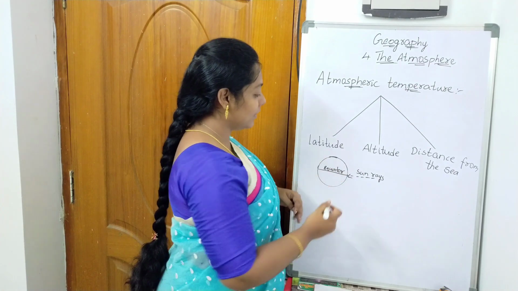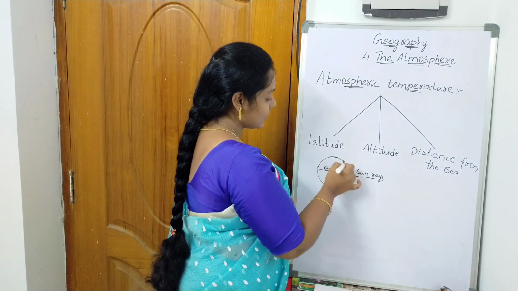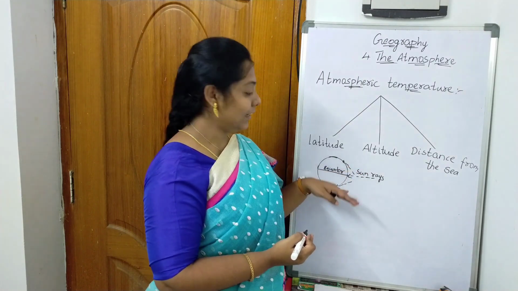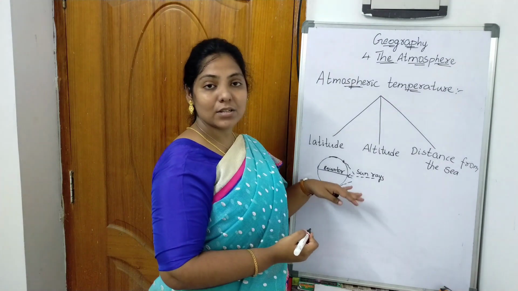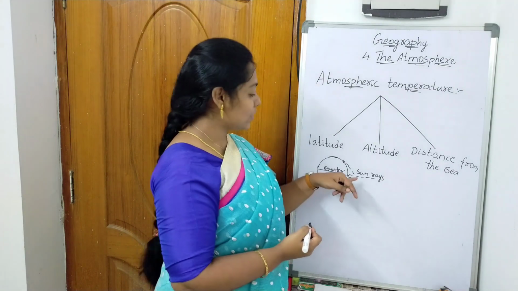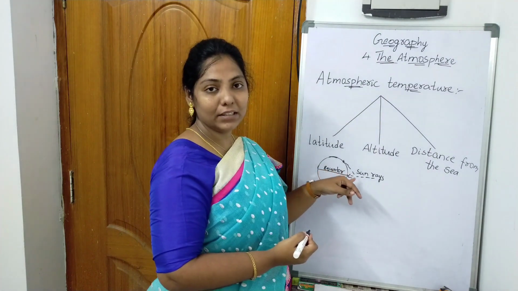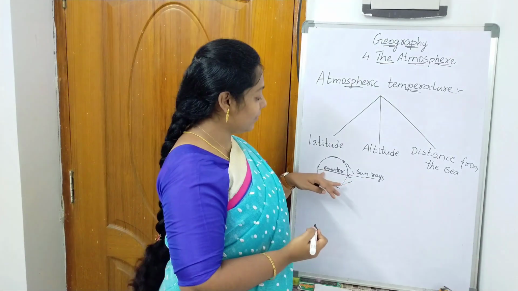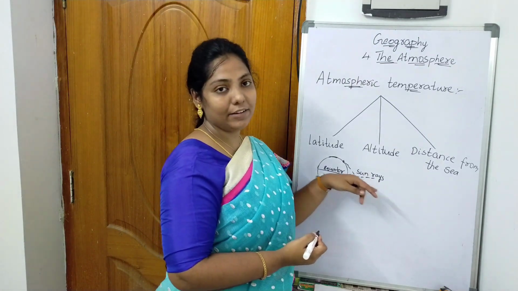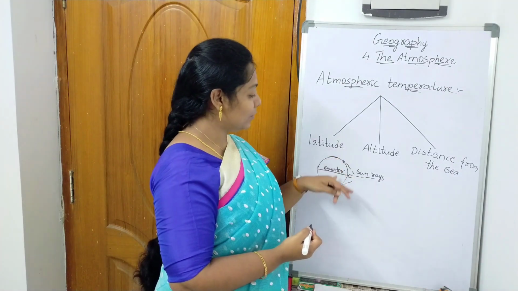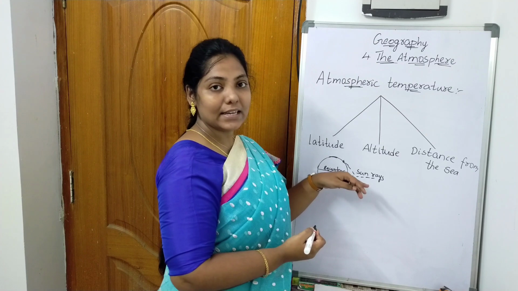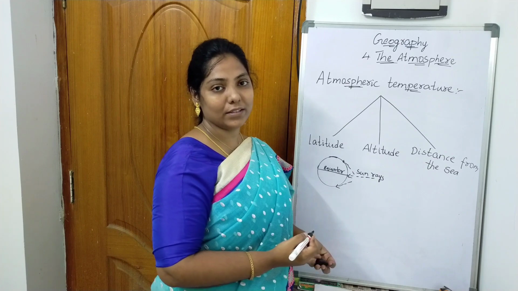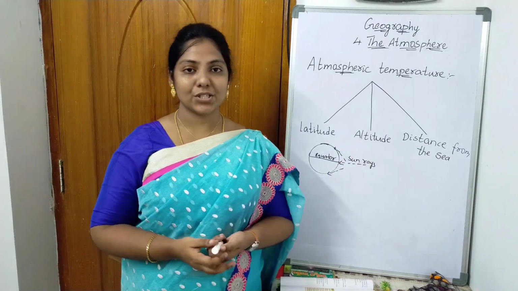If the sun rays fall on these other areas, it is taking an angle. So when it is taking an angle, it is not directly falling on the earth. It is occupying more area when compared with the equator. So here it is having less heat. Near the equator it will be very hot because the sun rays directly fall on the earth, and on the poles it is not falling directly, it is taking an angle, so these areas will be cooler when compared with the equator.